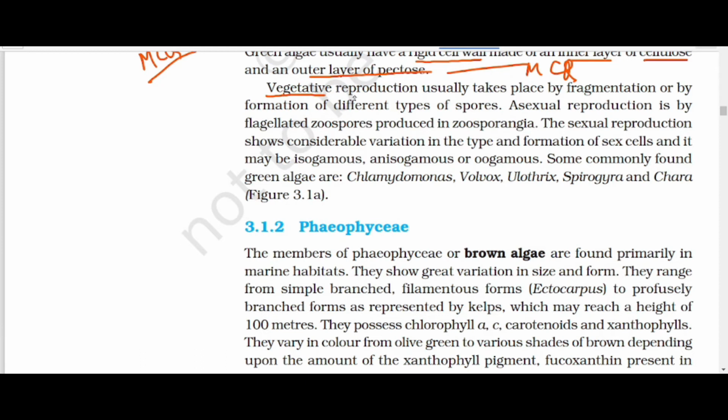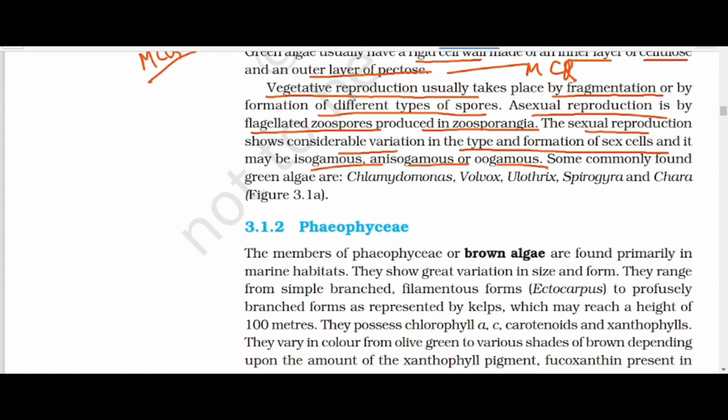Now, vegetative reproduction usually takes place by fragmentation or by the formation of different types of spores. Asexual reproduction is by flagellated zoospores produced by the zoosporangia. Sexual reproduction shows considerable variation in the formation of sex cells, and it may be isogamous or oogamous.